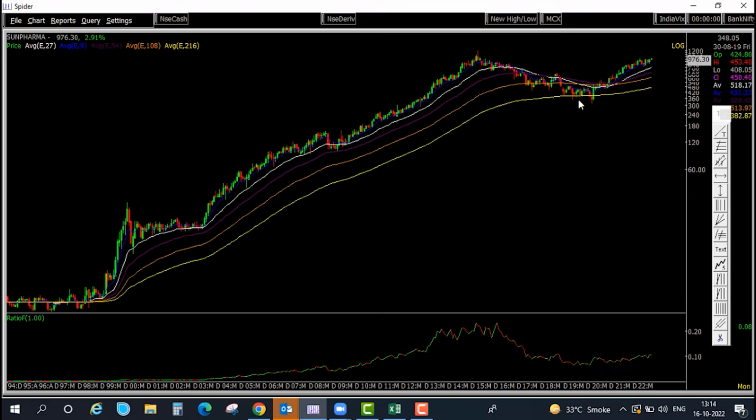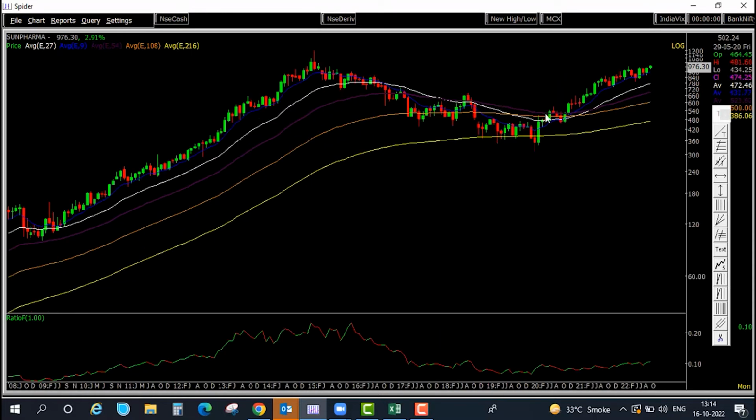The weekly, monthly 200 period moving average, it has taken a support from the base and it has started to pick up its momentum. Meanwhile, we have seen the major breach of the trend line. So this is a historical development which shows that the positive structure has started to form. So the major hurdles have been taken out.